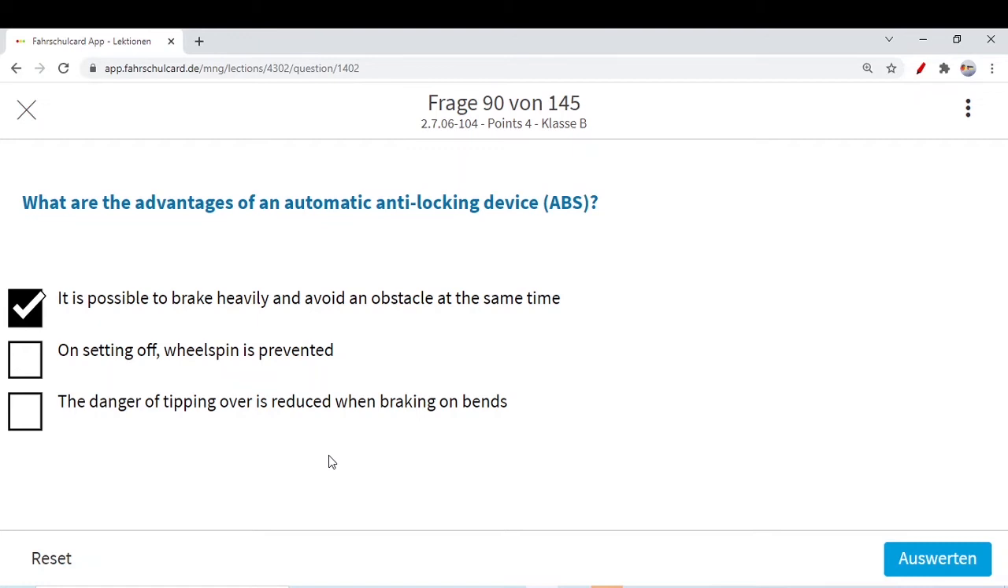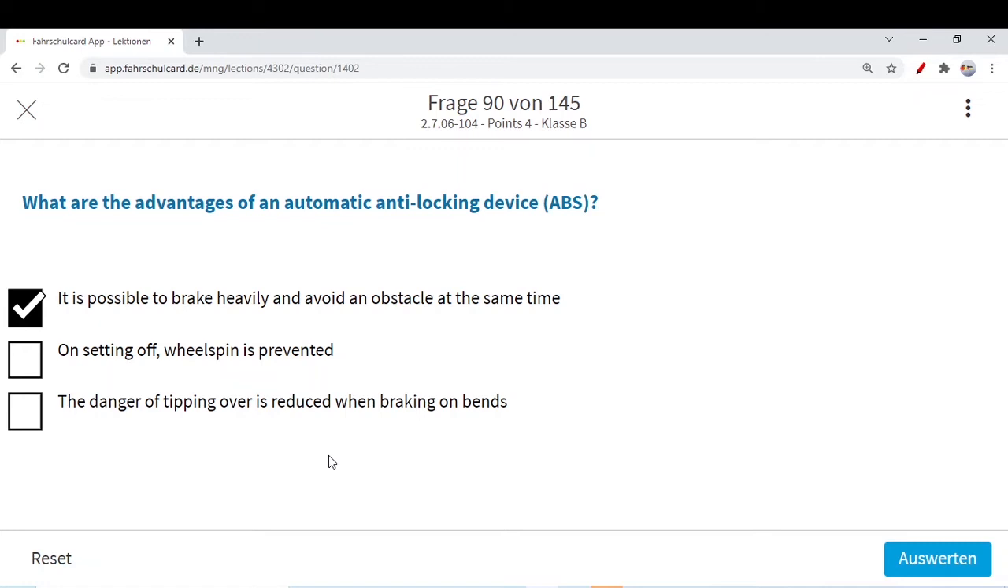Maybe the third option can be related to ASR, but not ABS for sure, because on the bends, what ABS can do for you is give you good steering power, will not lock your wheels for sure, and maybe give good braking power. But when you are tipping over or there are chances of skidding on the bends, then normally ASR comes into action to lock the wheels anyhow along with ABS.